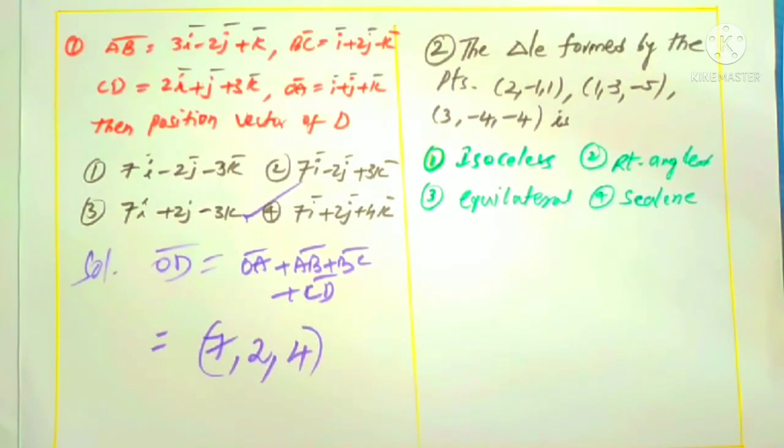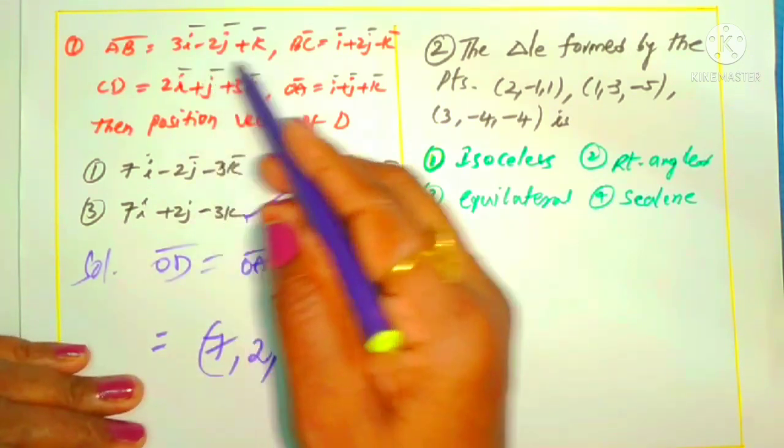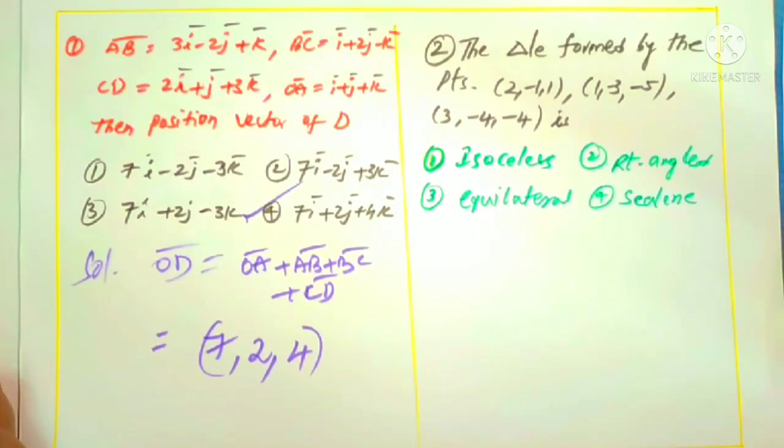This is a simple way you can do it. No need to worry. You can take the ordered triad, which is better. We can save time by not writing all those i, j, k and so on. I told you how you can write the ordered triad. That is all I used here, and the addition of vectors concept, right?